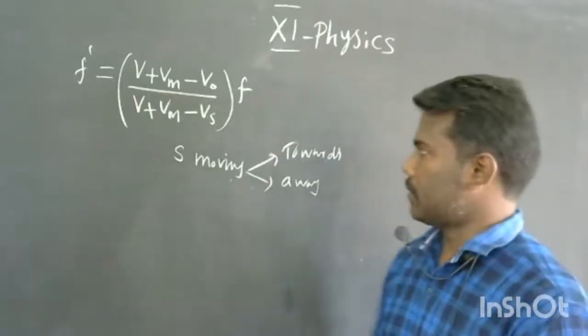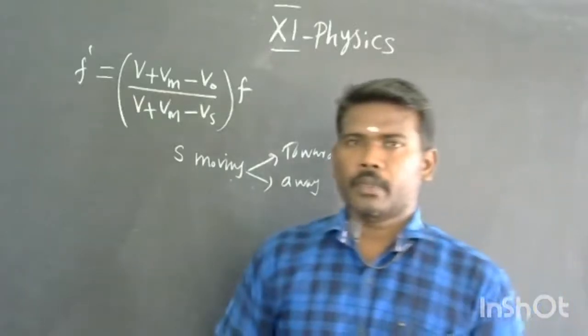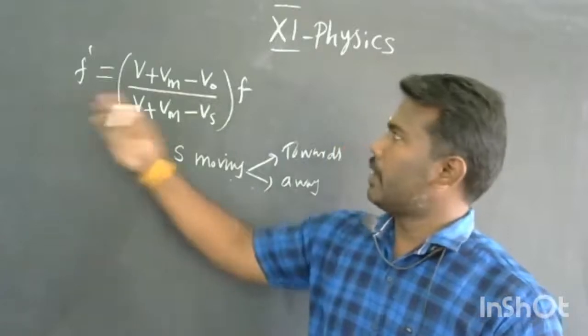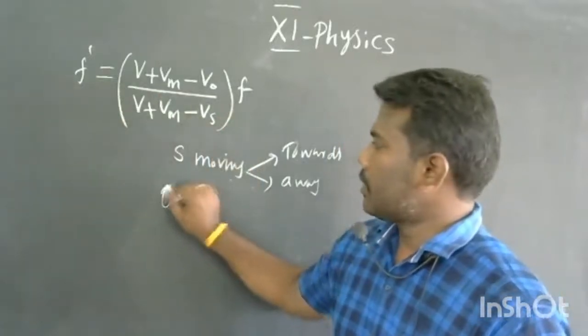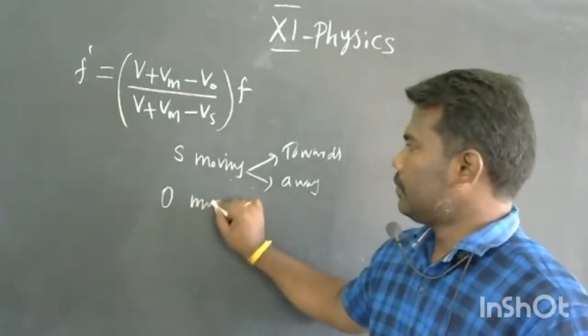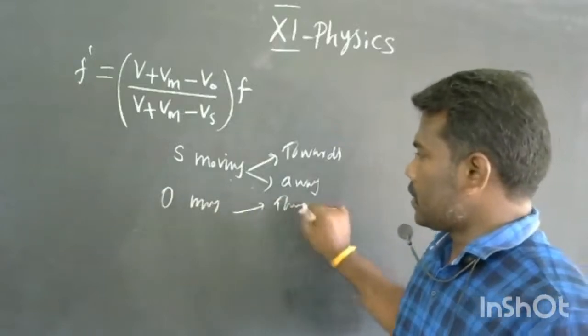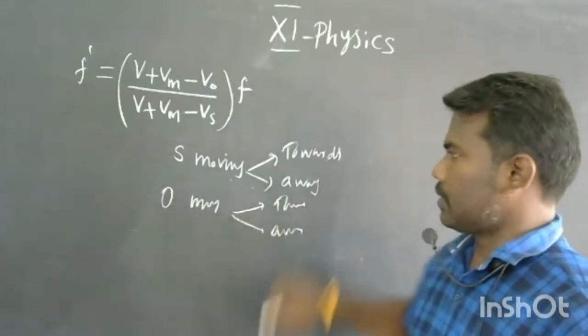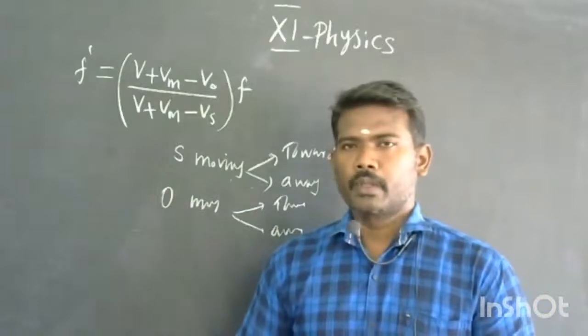In the same way, you can give the relation between f dash and f for the case of the observer moving towards the source and away from the source. This is also the simplest one.